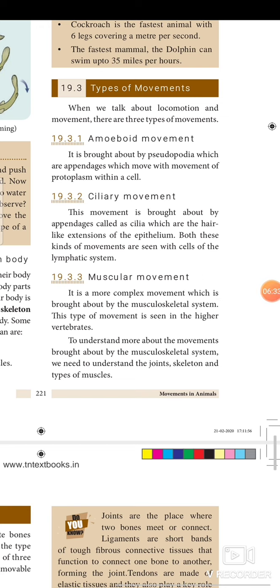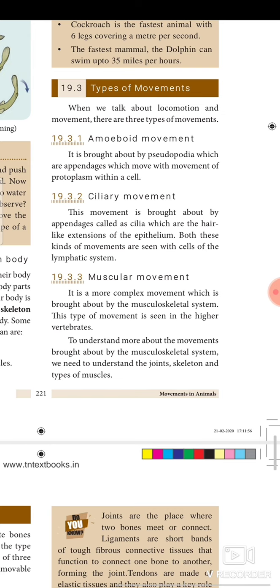I repeat, with amoeboid movement, it is brought about by pseudopodia, which move with movement of protoplasm within a cell. Next, ciliary movement. This movement is brought about by cilia, which are the hair-like extensions of the epithelium. Next, muscular movement. It is a more complex movement which is brought about by the musculoskeletal system. This type of movement is seen in the higher vertebrates.